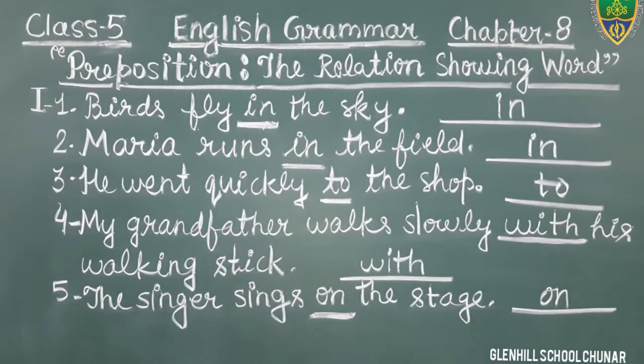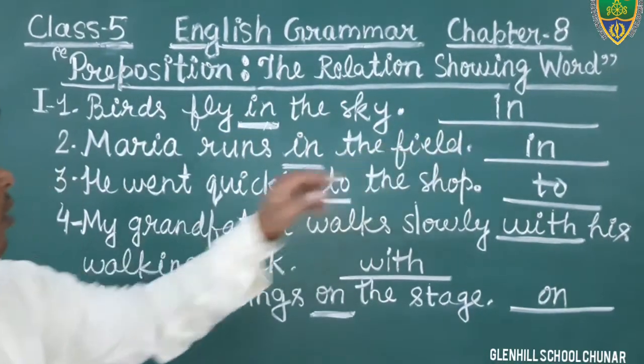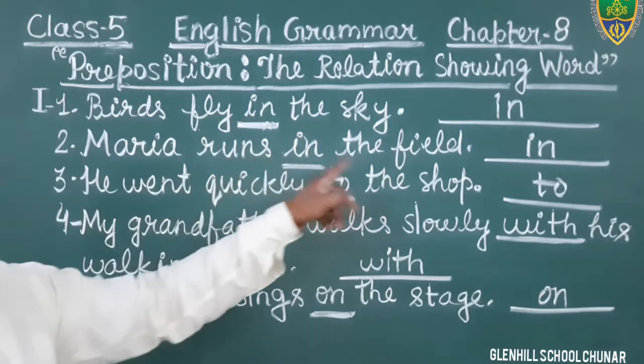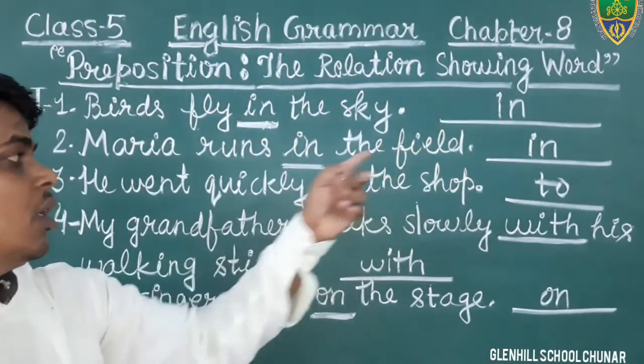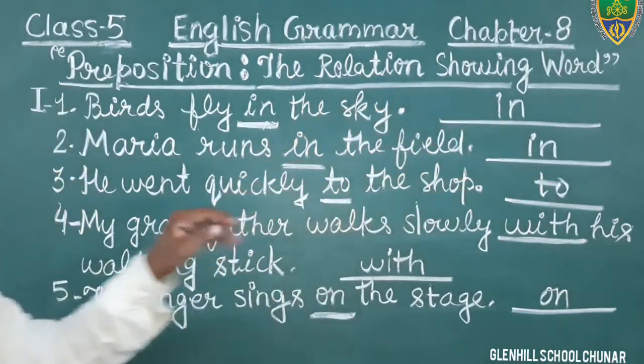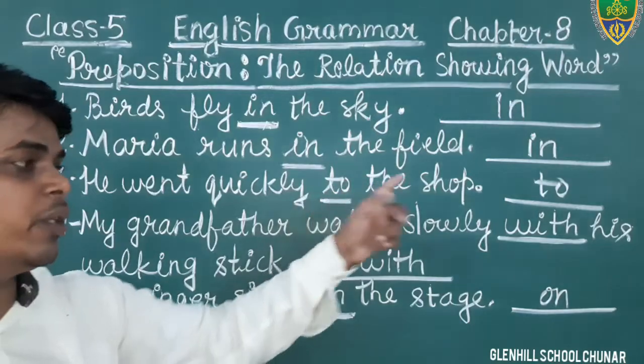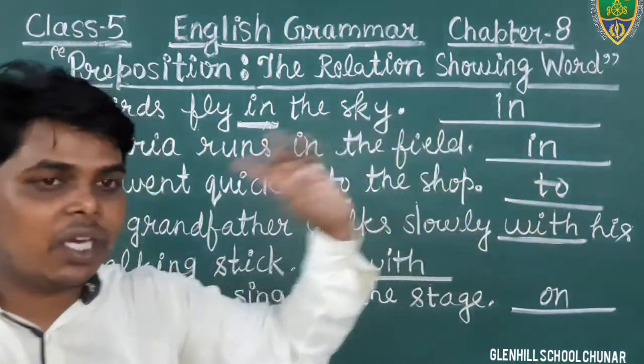Question number 6. Dear students, I hope that in the first sentence you will fill the word in. In the second sentence, Maria runs in the field. In this sentence, the word in is the preposition. You will fill in the blank. And he went quickly to the shop. In this sentence, the word to is the preposition. Therefore, you will fill that.